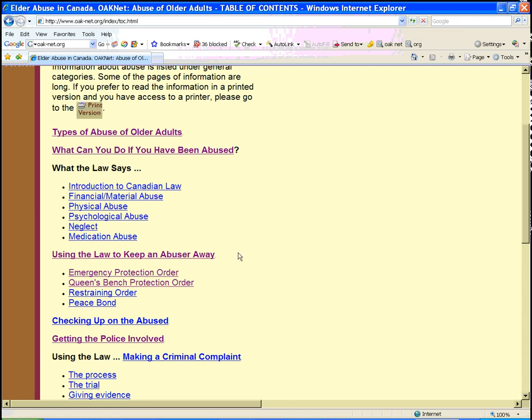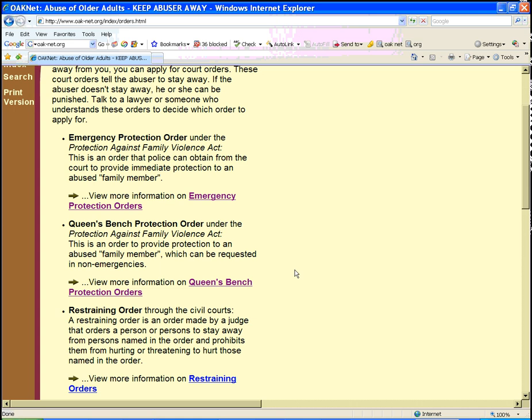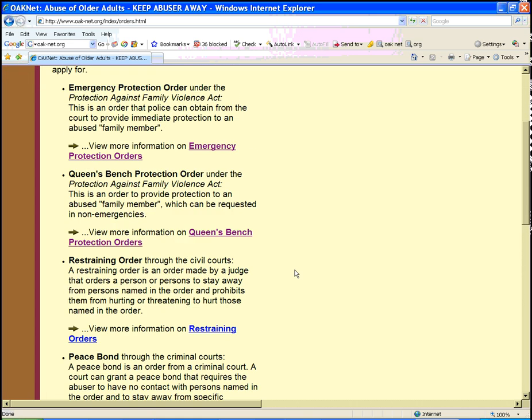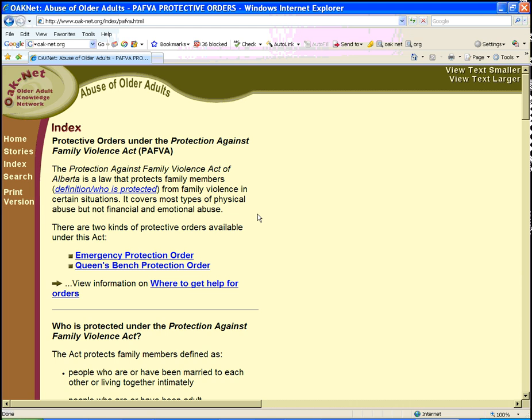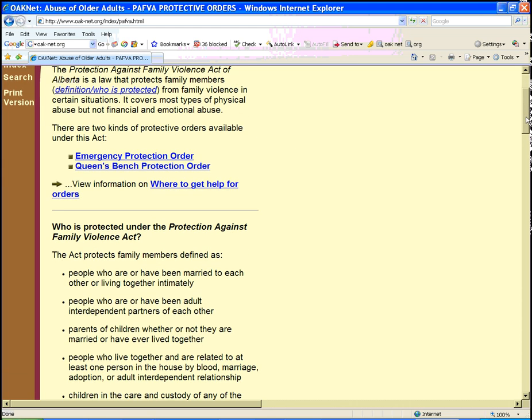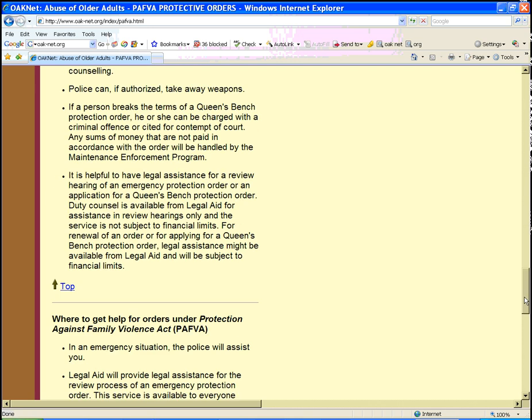So for instance, using the law to keep an abuser away, if we click on that section, that takes us to more detailed information about how one can use the law to protect yourself. So in terms of establishing emergency protection orders, restraining orders, and peace bonds, let's click on emergency protection orders, and it will take us to another section of the site where we can get further detailed information about these different types of orders.